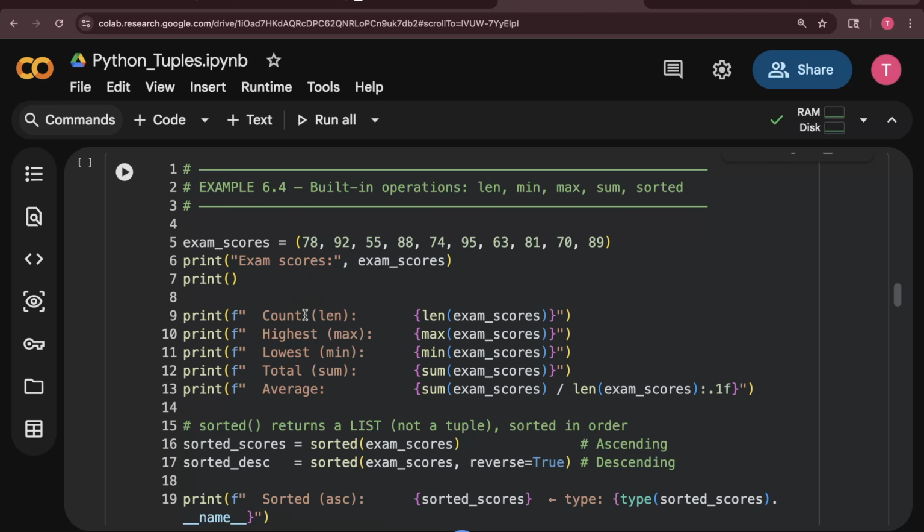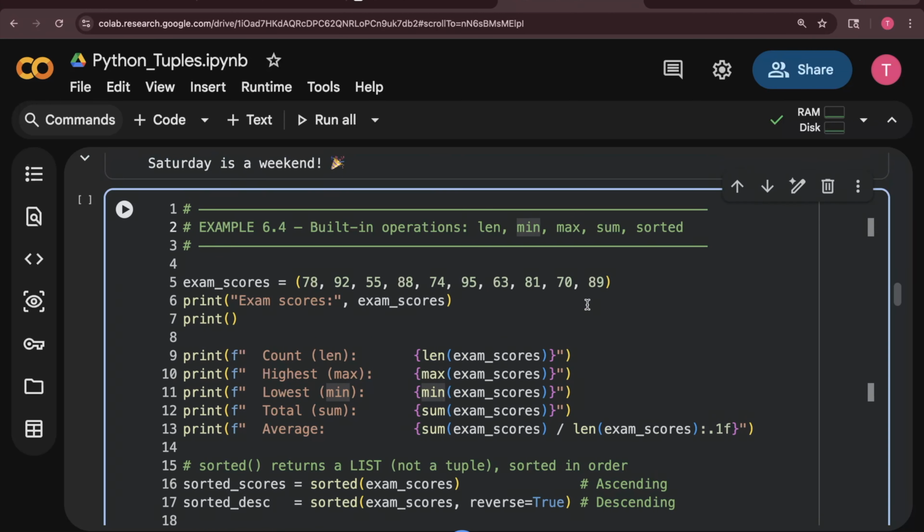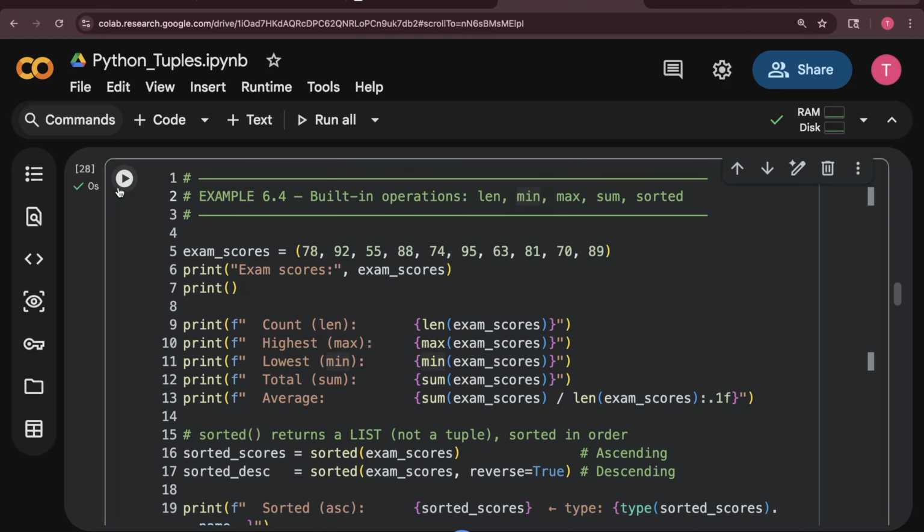Now, built-in operators: length, minimum, maximum, sum, sorted. Same like list, exactly same like list. You guys know it now, so I will not explain this one also.